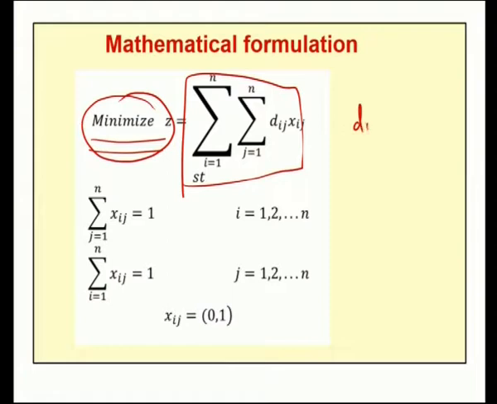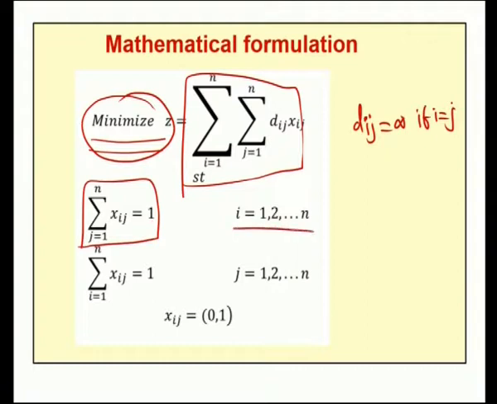Here we should note that dij equals infinity if i equals j. Subject to the constraint summation j equal to 1 to n xij equal to 1, i varies from 1 to n, and summation i equal to 1 to n xij equal to 1, j varies from 1 to n. Then xij takes the value either 0 or 1. So, this is our first constraint, and summation over i of xij equal to 1 we will take as the second constraint.